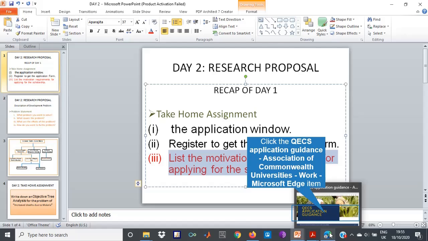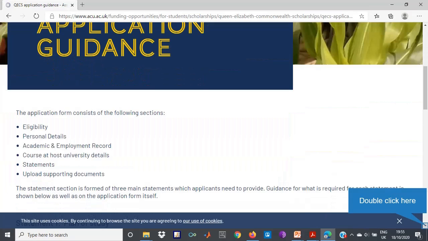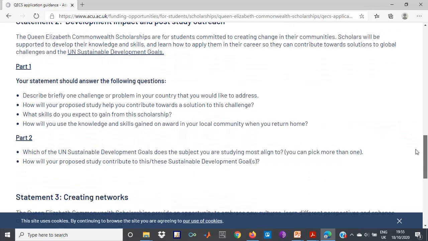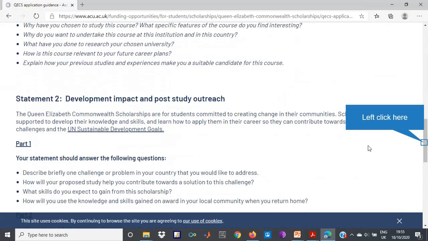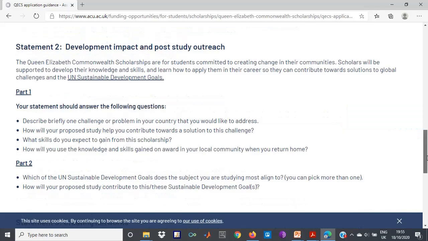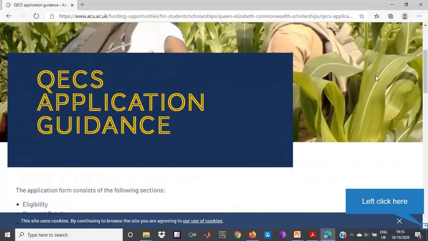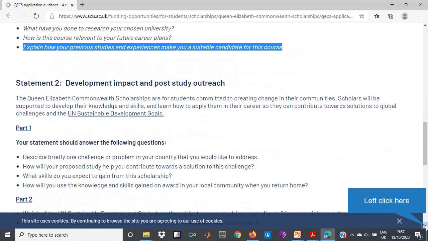Now, maybe for someone who was not able to do it, today we have done something for you. We followed the sources of the President's Office, good governance, and we were able to download this form. If you can see, it gives you the application guidance. This is the Queen Elizabeth Commonwealth Scholarship, but the more interesting part is statement number 2.